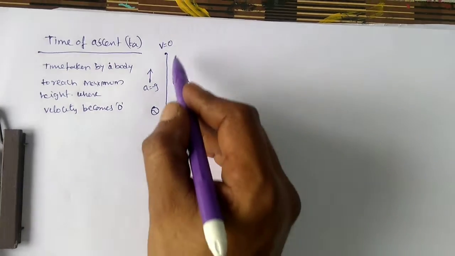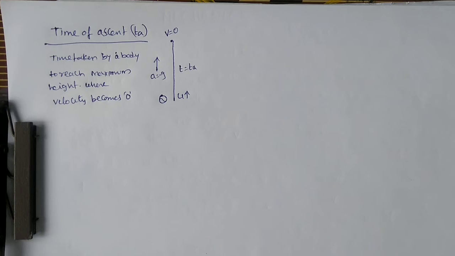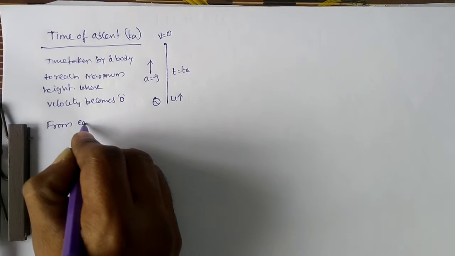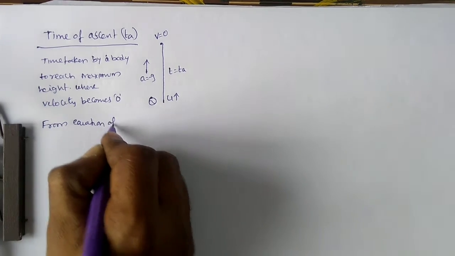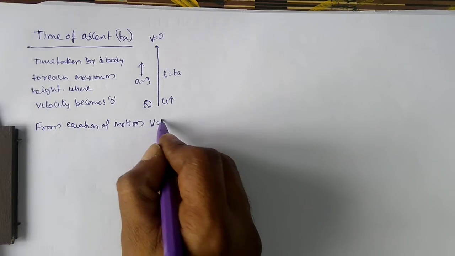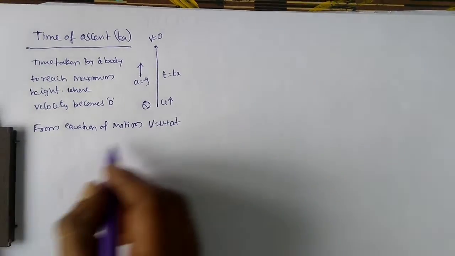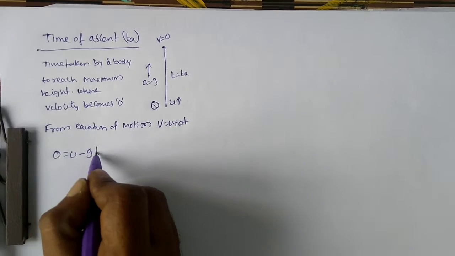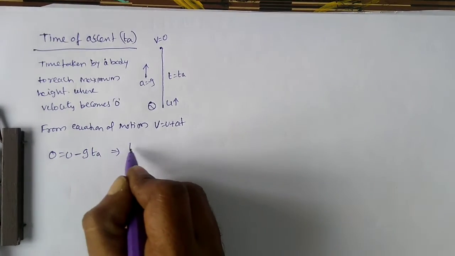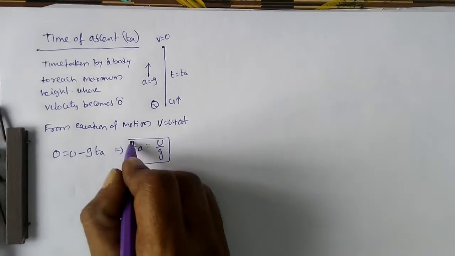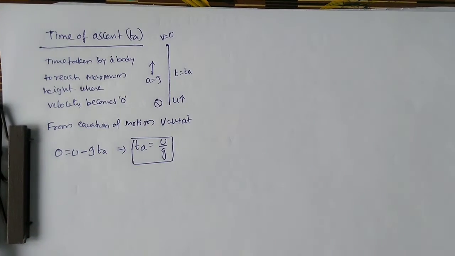So if you observe, the first formula from the equations of motion, v is equal to u plus at. Substituting this, we will get 0 is equal to u minus g t_a. From this you will get time of ascent is equal to u by g. This is the formula for the time of ascent.